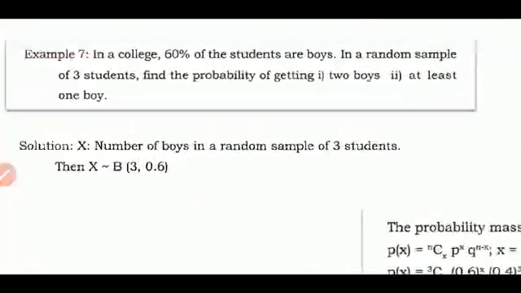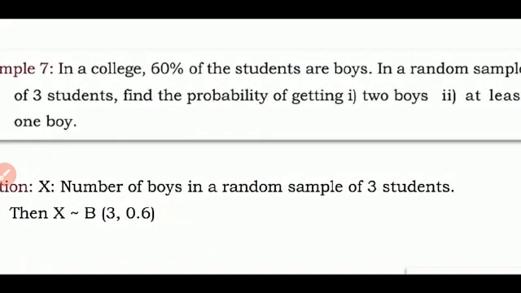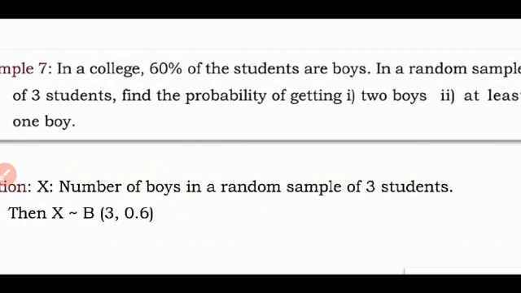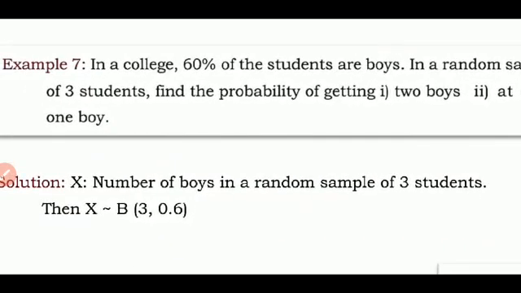Let us come to the third example now. In a college, 60% of the students are boys. 60% means out of 100, 60 are boys. Then we are taking a random sample of 3 students. With those 3 students, you have to find the probability of getting 2 boys. The second point is at least 1 boy. I hope you all understood the question.